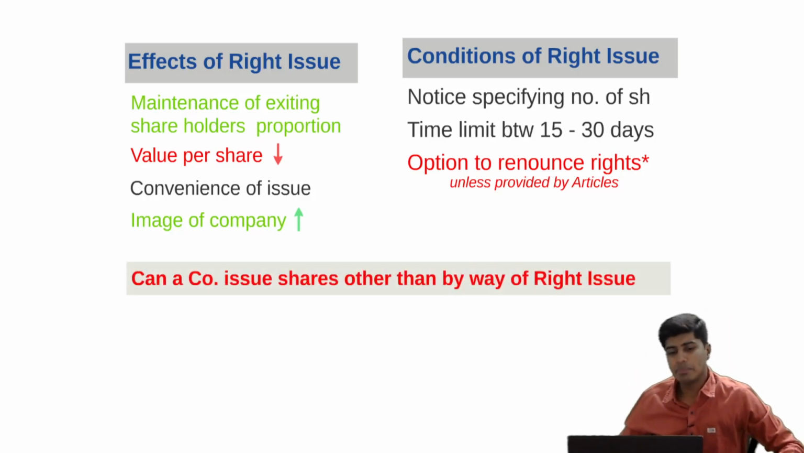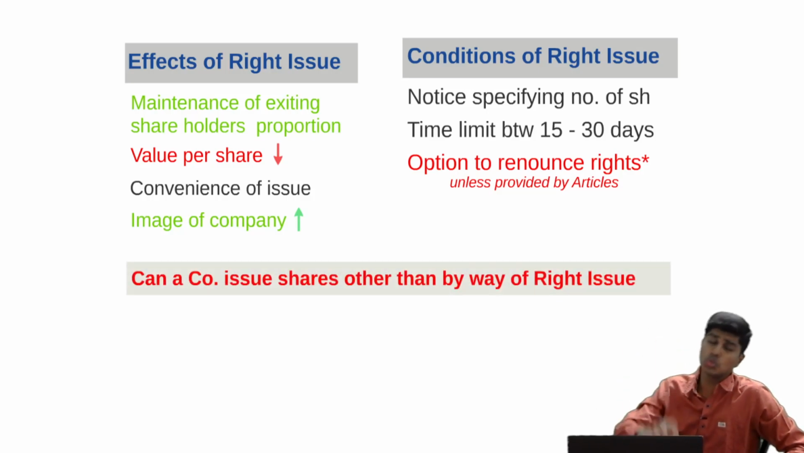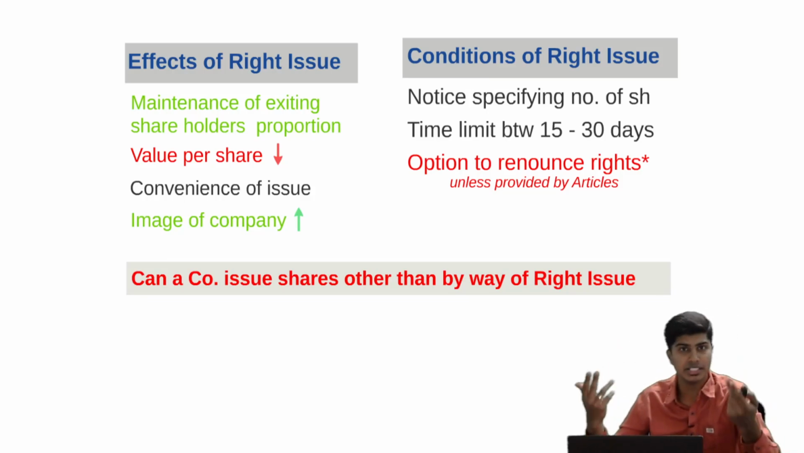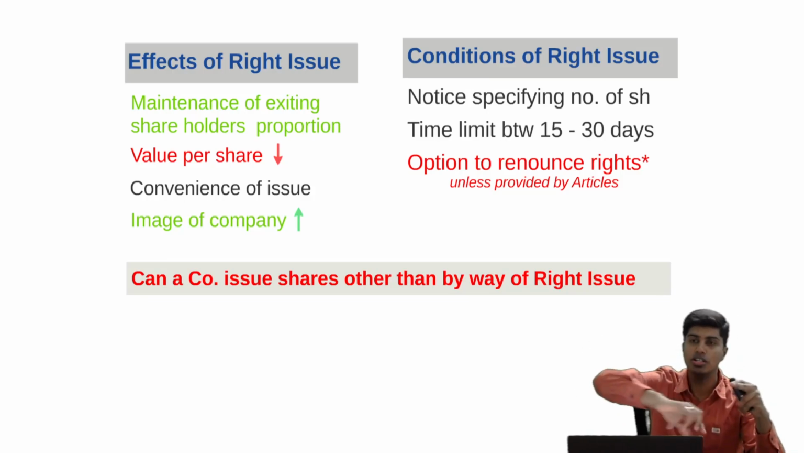Got this? Then the point is, can a company issue shares to an outsider without doing a right issue? As a company, is it an obligation on me to issue right shares, or can I skip the existing shareholders and give it to a third party?